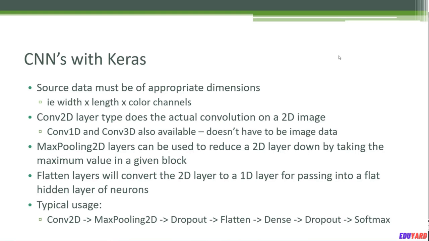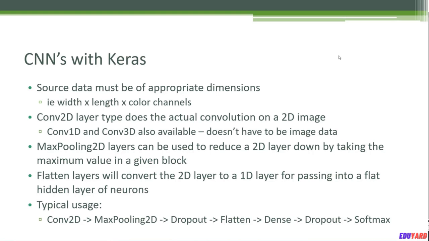There is also a Conv1D and Conv3D layer available as well. You don't have to use CNNs with images like we said. It can also be used with text data, for example, as one-dimensional data, and there's also the Conv3D layer if you are dealing with 3D volumetric data of some sort. So a lot of possibilities there.